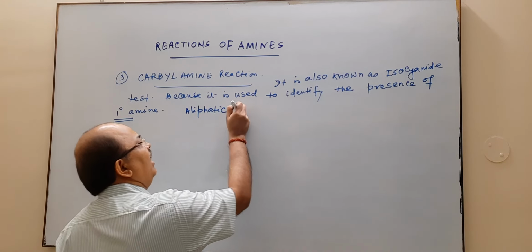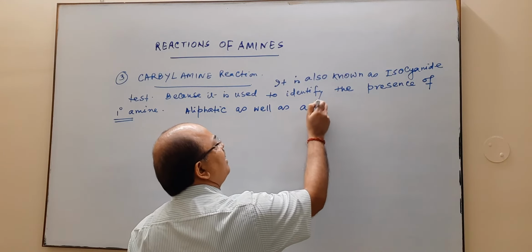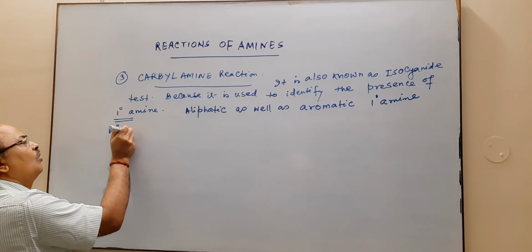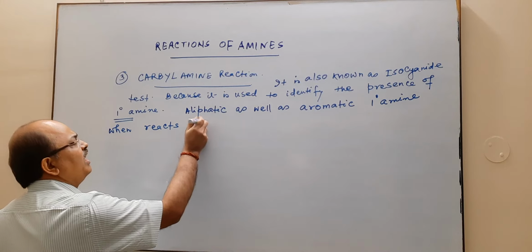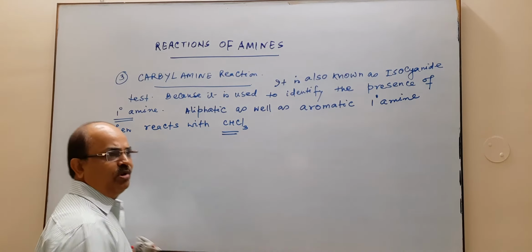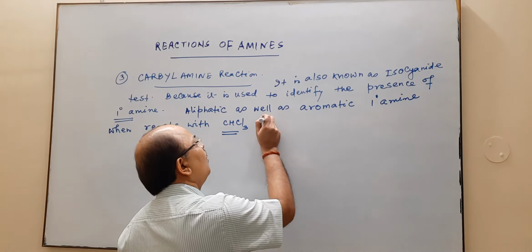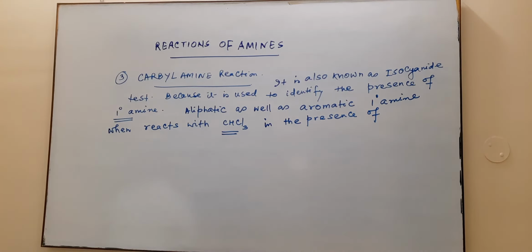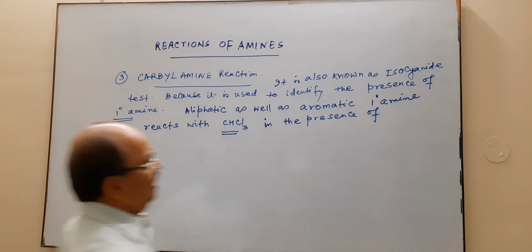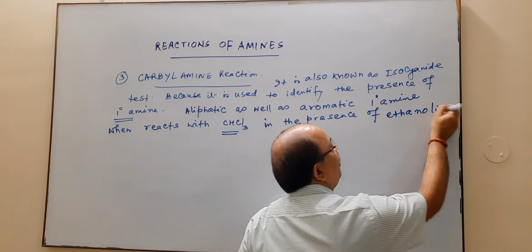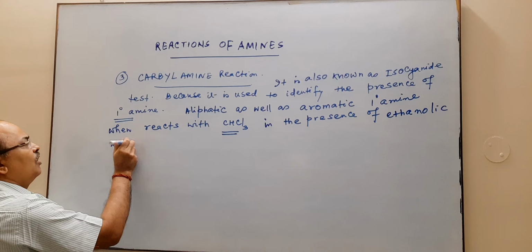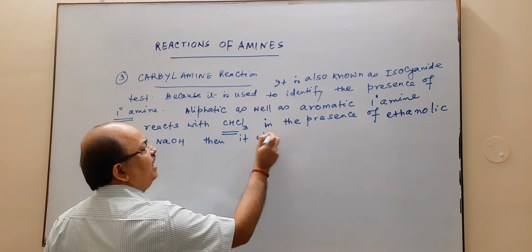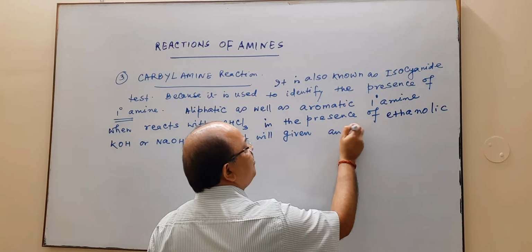Aliphatic as well as aromatic primary amine, when it reacts with chloroform, I hope you know CHCl3 is known as chloroform, in the presence of ethanolic, that is your alcoholic, KOH or NaOH, then it will give an offensive smell.